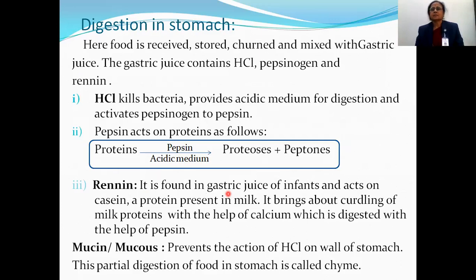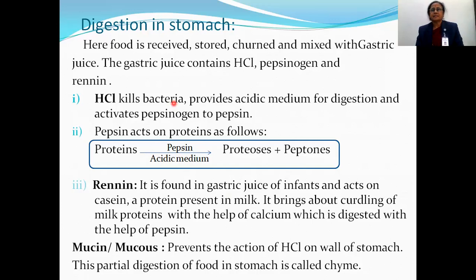In stomach, gastric juice is present. Gastric glands secrete gastric juice. This gastric juice contains HCl, that is hydrochloric acid, pepsinogen and renin. HCl, which is present in gastric juice, has its first function: it kills bacteria. And HCl, being an acid, provides acidic media for digestion or for a reaction.